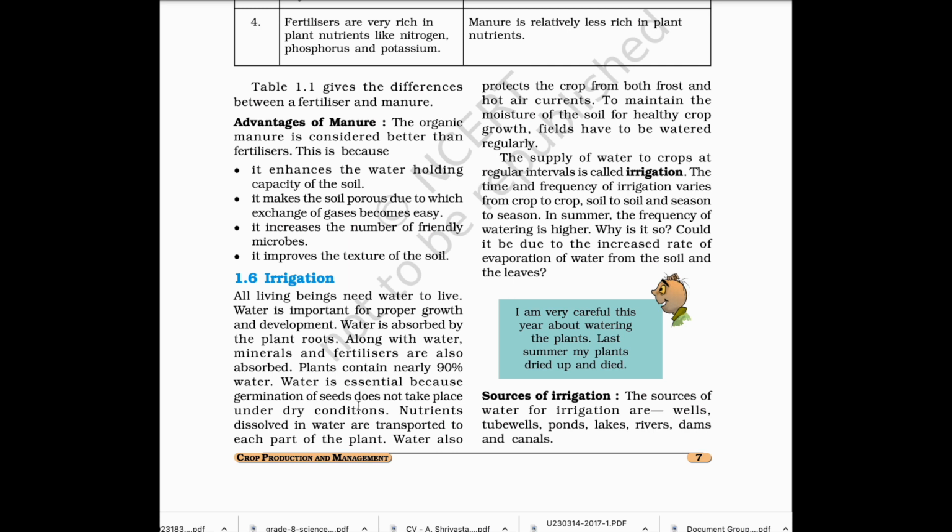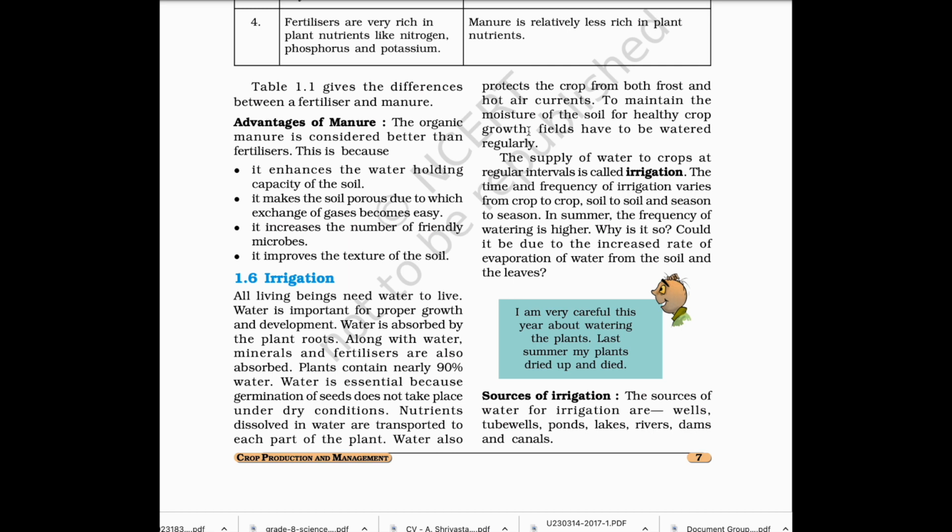Nutrients dissolved in water are transported to each part of the plant. Water also protects the crop from both frost and hot air currents. To maintain the moisture of the soil for healthy crop growth, fields have to be watered regularly. The supply of water to crops at regular intervals is called irrigation.